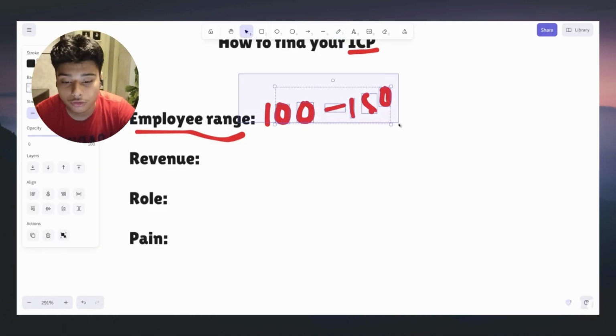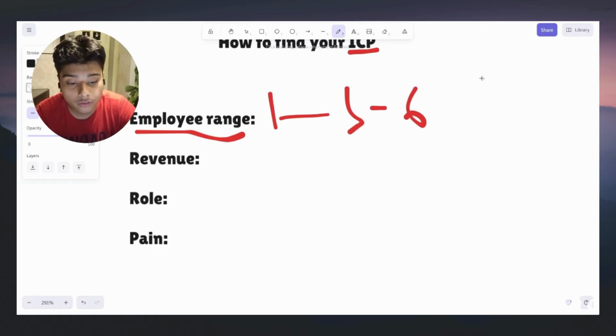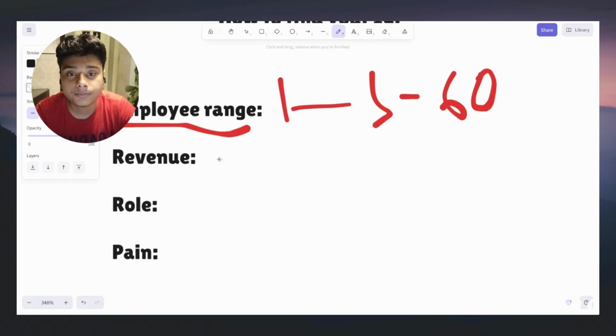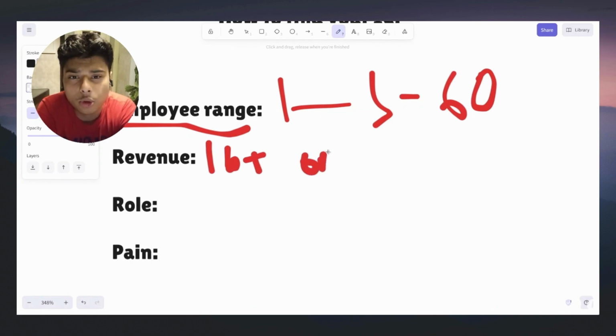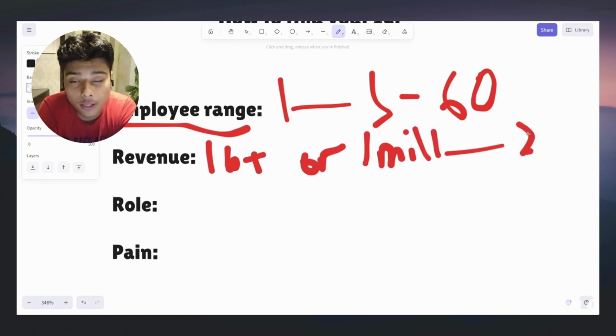Well, then let's move on to revenue. They should have a couple of million, like $1 million to $5 million. Just keep it simple. Revenue range. For you, since I'm selling this type of automation, the revenue I'm looking for to make sense when I'm selling this to them should be about $1 million to $5 million. Keep that in mind. For you, it might be different, 10 million, 20 million, but an ideal range is 1 to 5 million. For employee range, the ideal employee range is around 10 to 25, because you don't want to have too many, it's going to be too much.